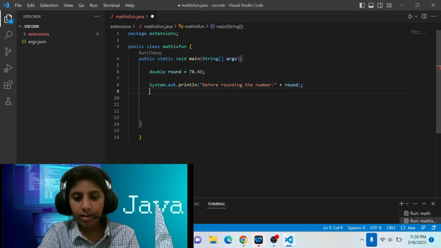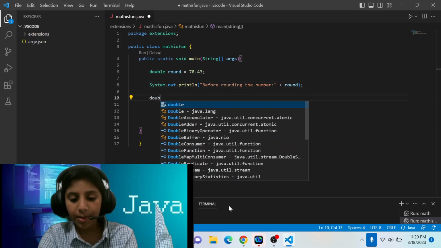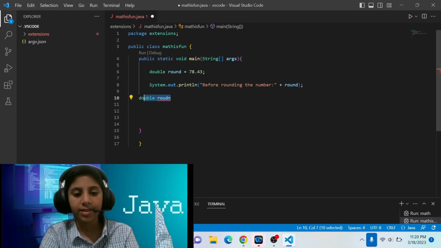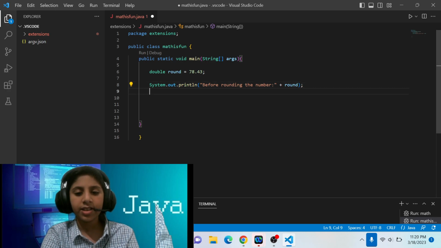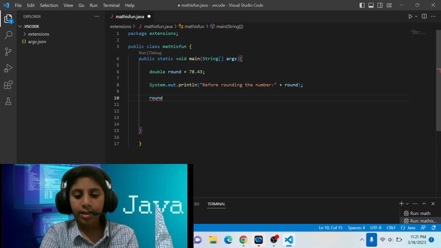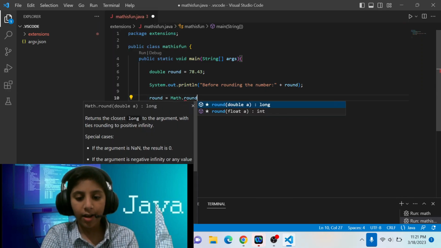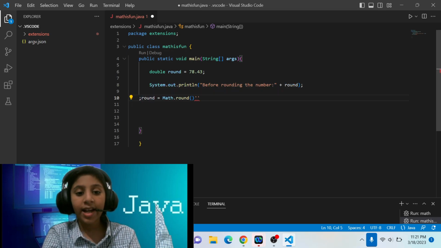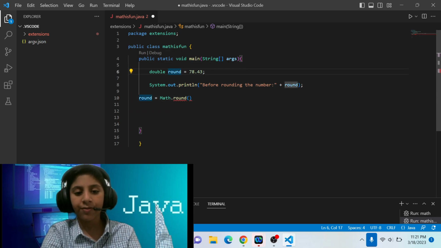So for that, instead of double round, no, we have already set it to double, right? So we have to remove this double. Just write round is equal to Math.round, and then parentheses, and then semicolon. And in the parentheses you should not write the value you want to be rounded. You want the value of round to be rounded, right?